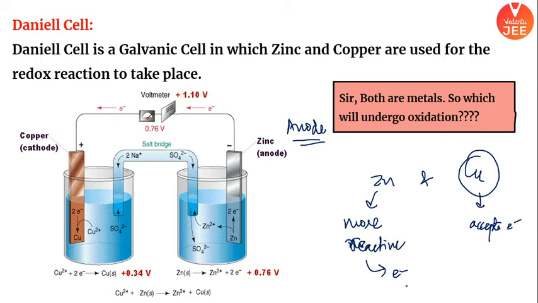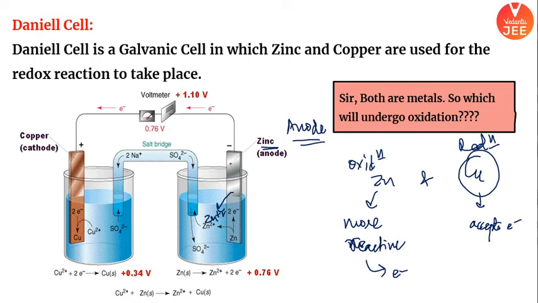In the coming classes, I will give you an electrochemical series which we have to see, and no need to mug it up. Data would always be given for that. कभी रटने की जरूरत नहीं पड़ेगी. Right now I am telling you, so you have to believe me that zinc is more reactive than copper. ठीक है, इतना हमें पता लग गया. So it means it has a tendency to give electrons. Means it can undergo oxidation, and copper will undergo reduction. तो ये information बड़ा important था. So what will happen, beta? This zinc will start converting into zinc plus 2 ion, है ना?